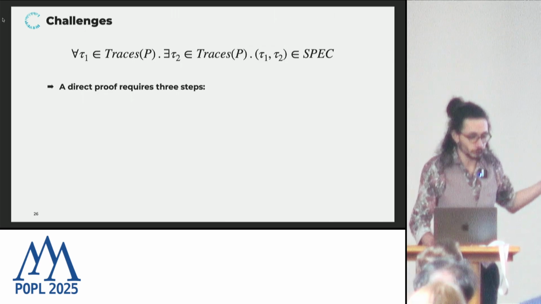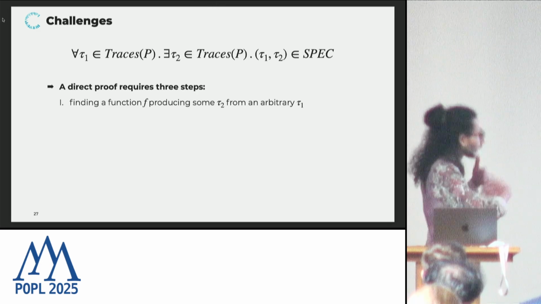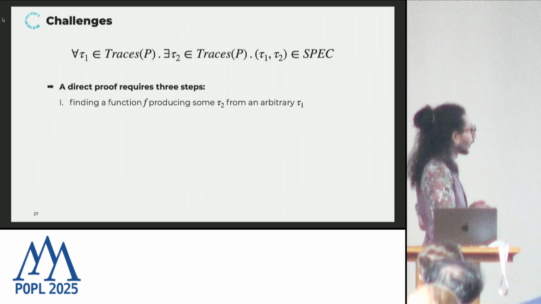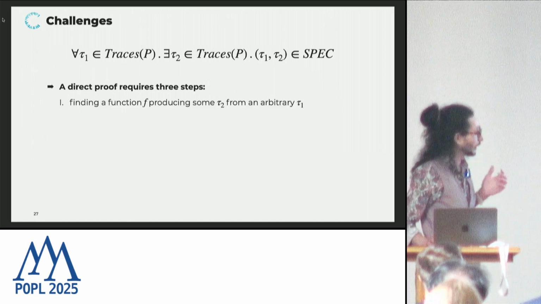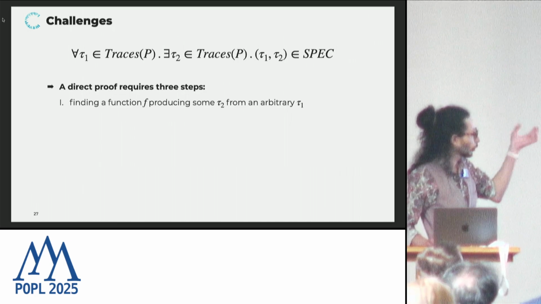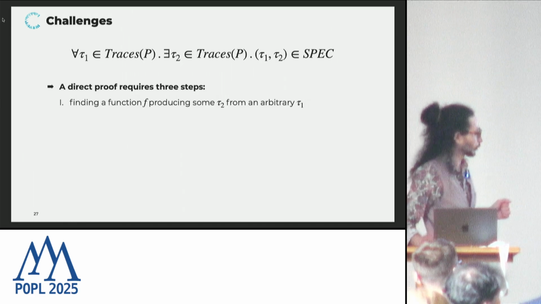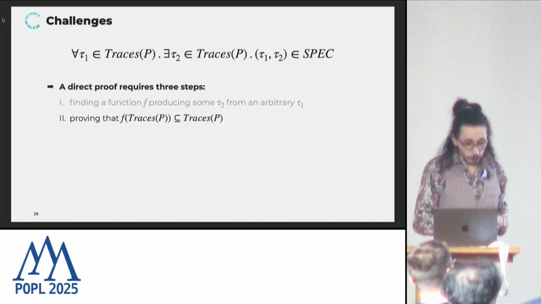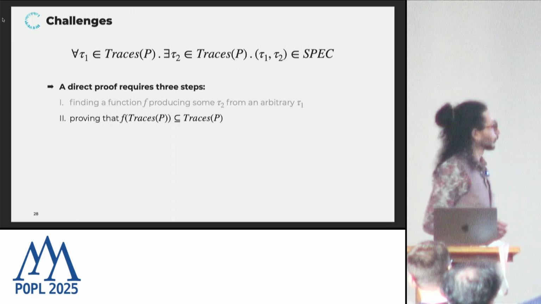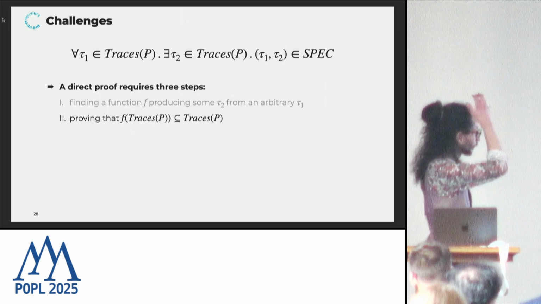Typically, in a constructive setting, we do that by giving a Skolem function that is producing some execution based on some input trace. Once we have done that, which, by the way, might be a very complicated task, as specifying such an object as a function that reasons about infinite sequences of events is not necessarily trivial, there is a second step. We need to show that it produces feasible executions, feasible traces. That might also be complicated to prove.